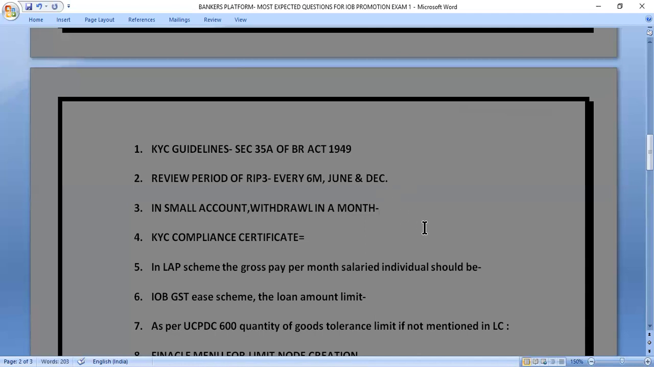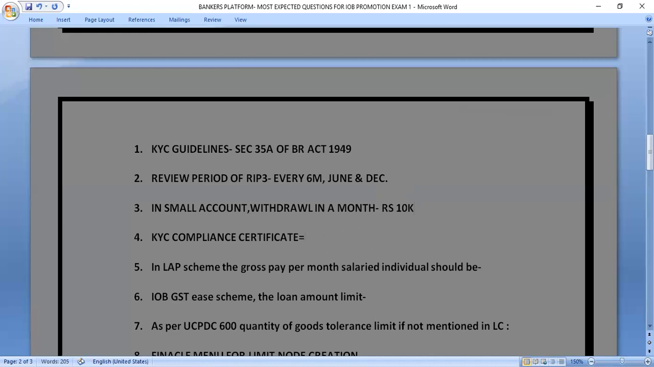In a small account, what is the withdrawal limit in a month? So in a month, how much money can a person withdraw from his small account? The correct answer is rupees 10,000. Let's move to the next question.